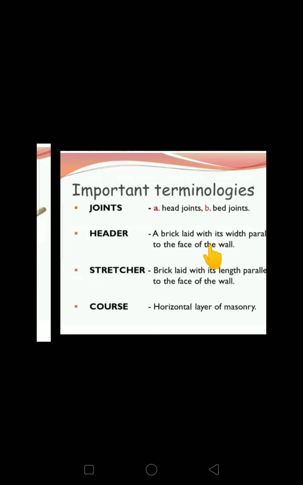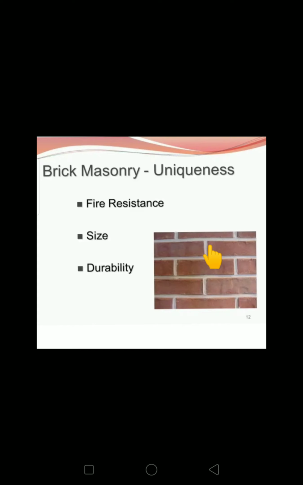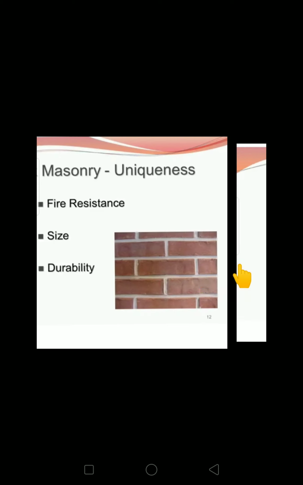A course is nothing but a complete course. Here this is one complete course, this is the second complete course, and this is the third course. This we call a course. Here we can say it's a stretcher brick. Stretcher means we are seeing the brick wall along the length of the brick, is it or not? So along the length of the brick is used in the construction. So this is the stretcher.